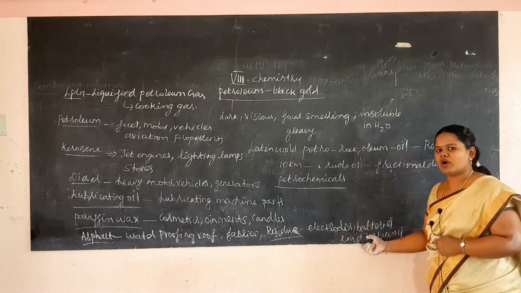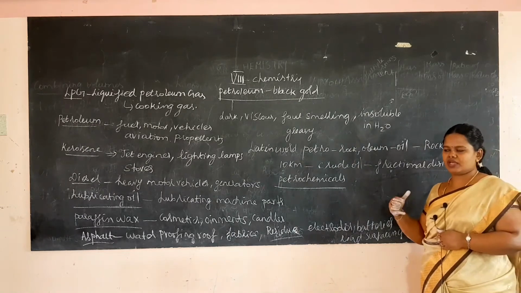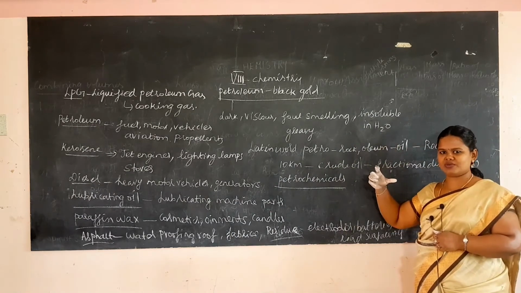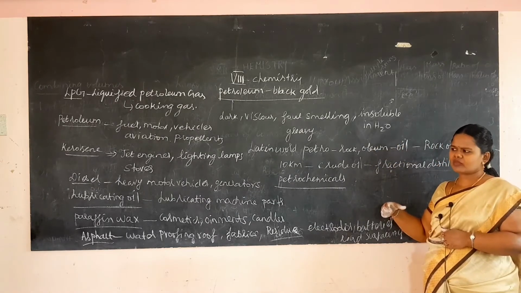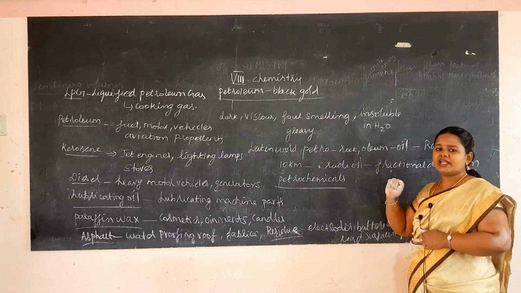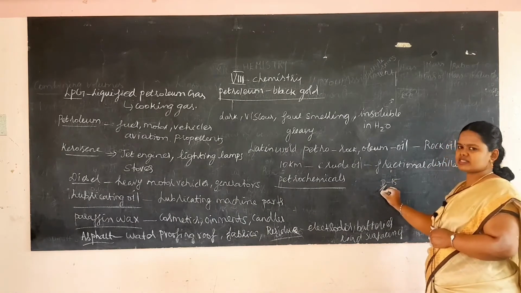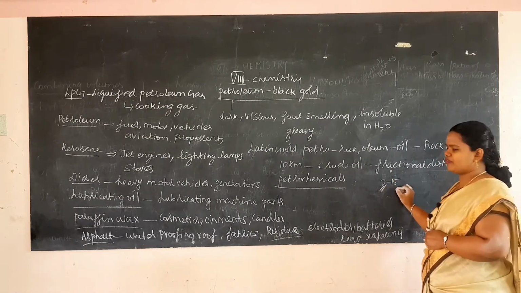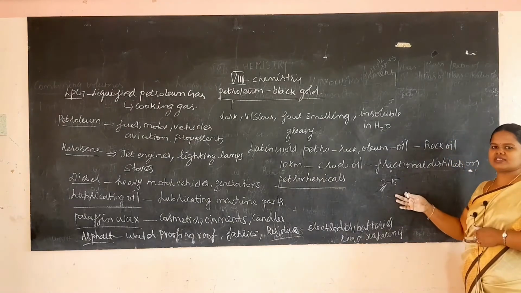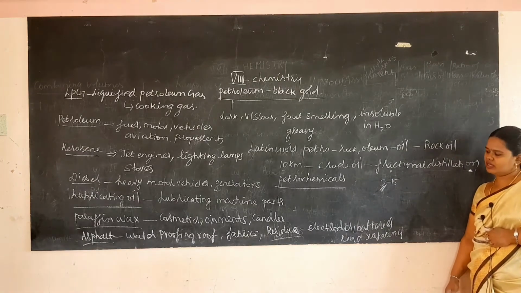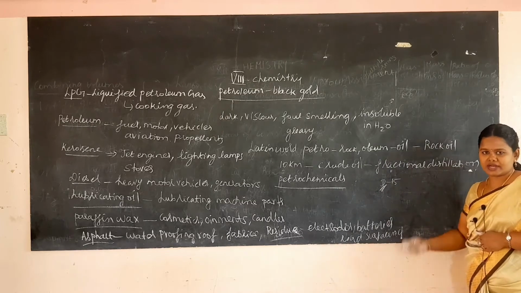It is stored in containers. On them some letters will be there, A, B, C, D, which denote the quarter of months. A is for up to March, likewise B, C and D will be there, and some number will be given. For example, D15: if your cylinder says D15, then it is usable till December 2015. So the letter and number denote the expiry of the cylinder. This LPG that we use is easily storable and easily transportable.